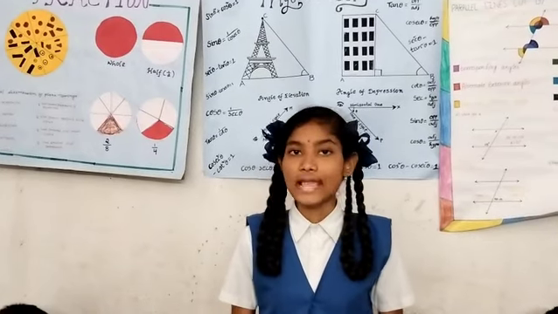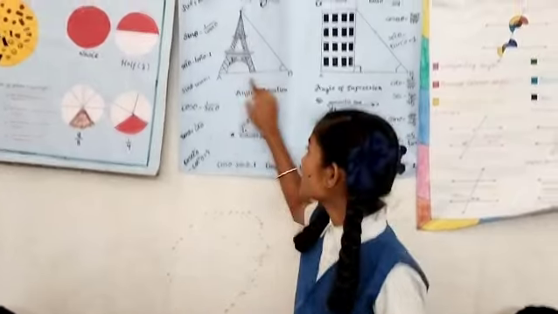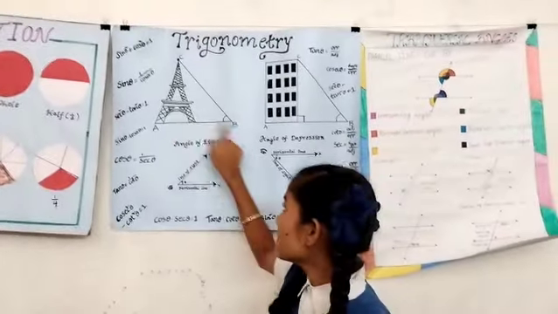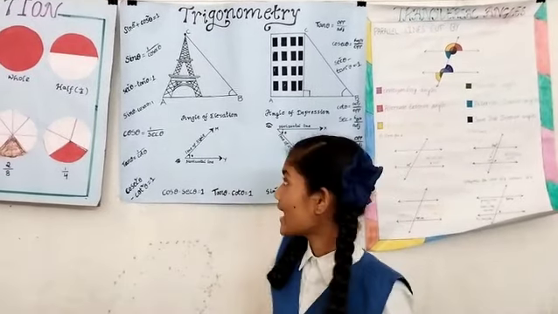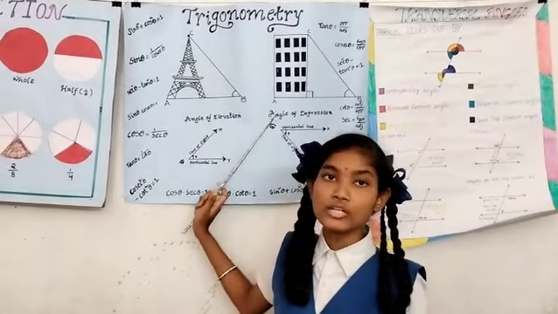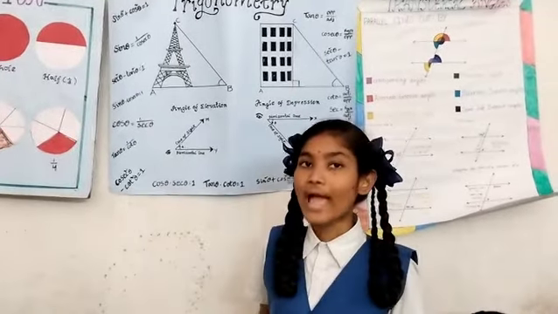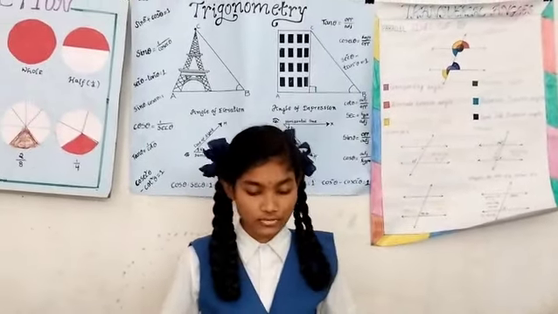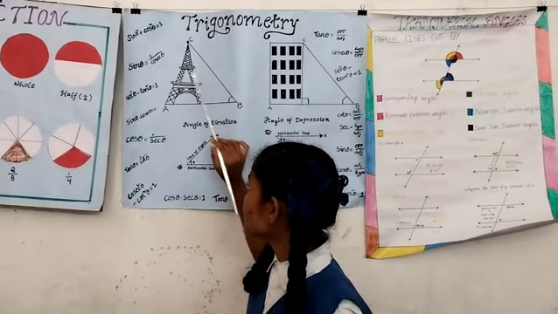So, let us see about the trigonometric ratios. For example, take a right angle triangle ABC. To find the angle, we have to use the trigonometric ratios.